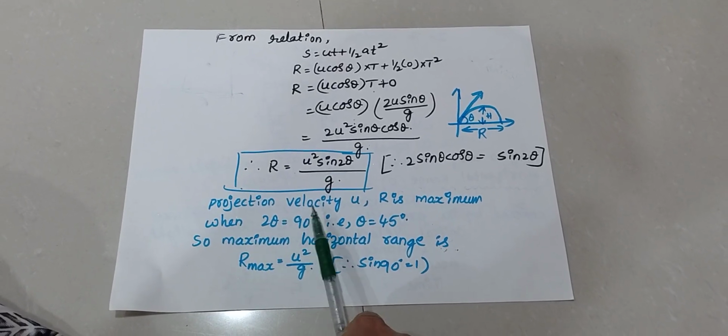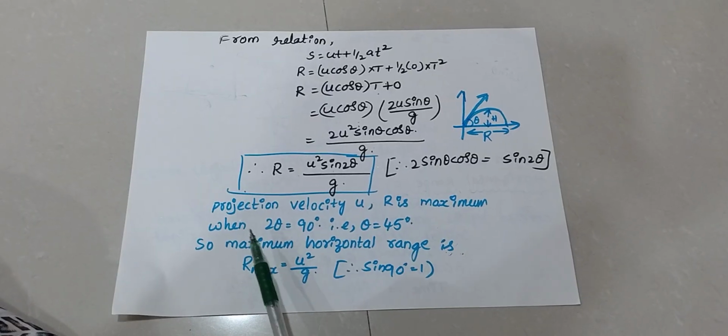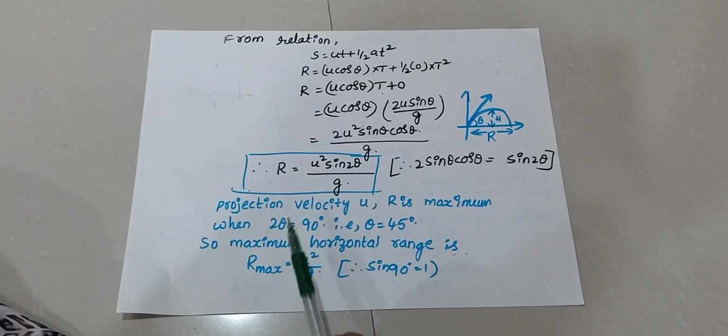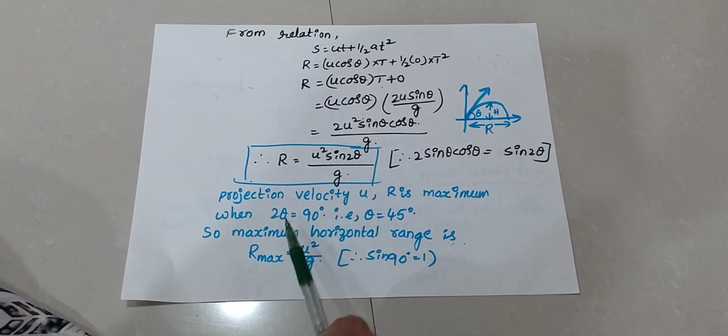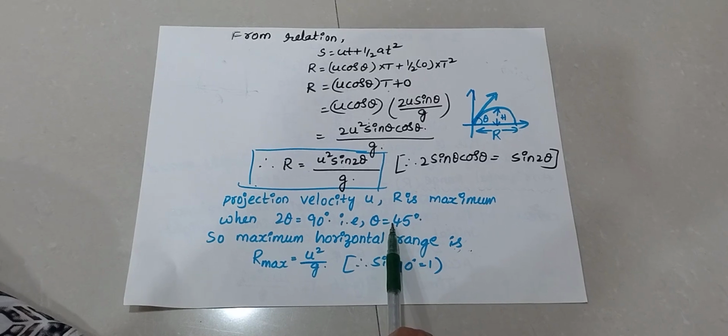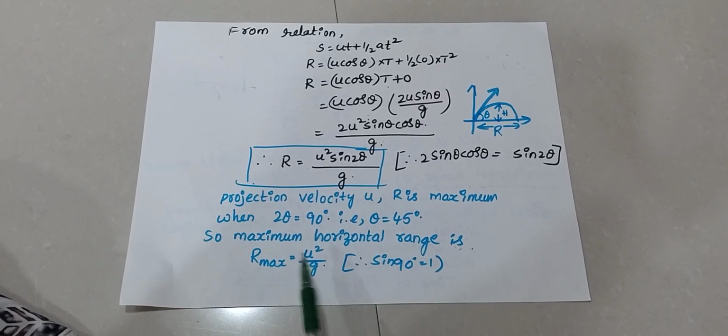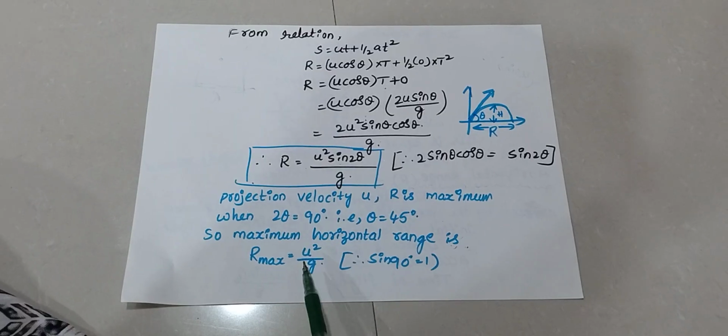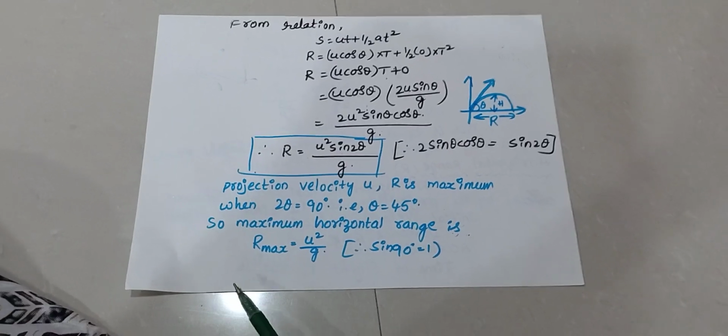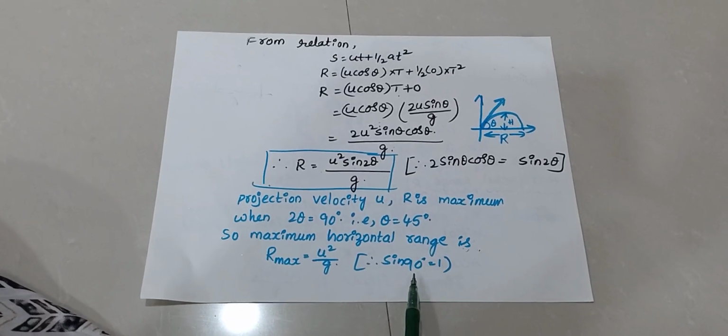In this case, for projection velocity u, R is maximum when 2 theta is equal to 90 degrees. Let us consider 2 theta is equal to 90 degrees, which means theta is equal to 45 degrees. So maximum horizontal range is R maximum is equal to u square by g. Okay, sin 90 is 1.